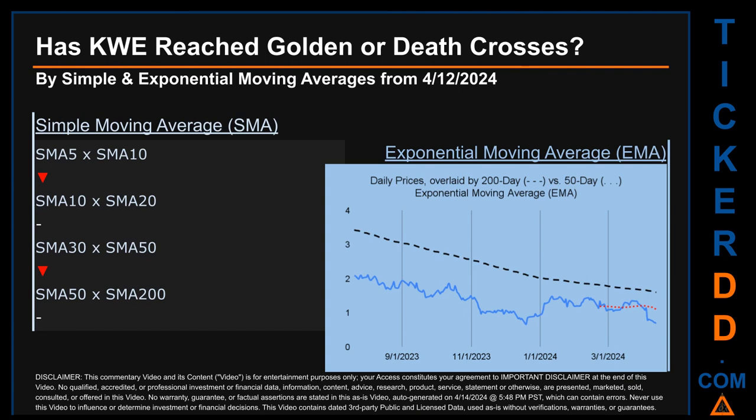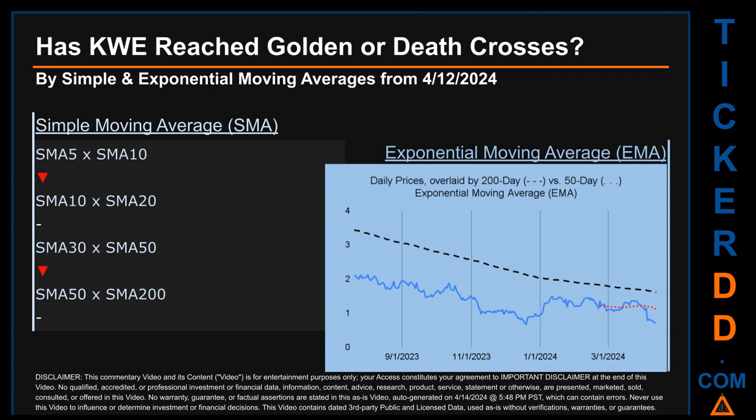Has KWE price reached golden or death crosses? Golden cross and death cross are basic signals that compare average prices across two specified trade day ranges, a short-term versus a long-term range. For example, 5-day versus 10 trade days. Essentially, a golden cross is a bullish signal. It appears when a ticker's short-term moving average crosses above its long-term average.